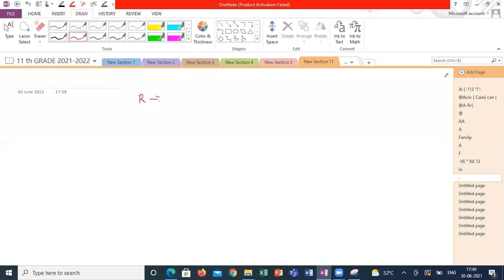There is a relation I am defining from real numbers to real numbers. There is a relation R1 I am defining from R to R, where R is real numbers.